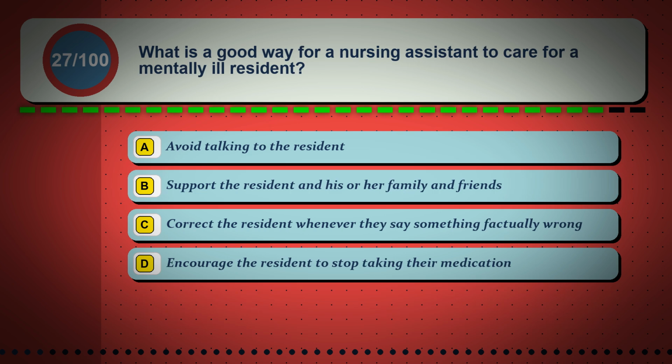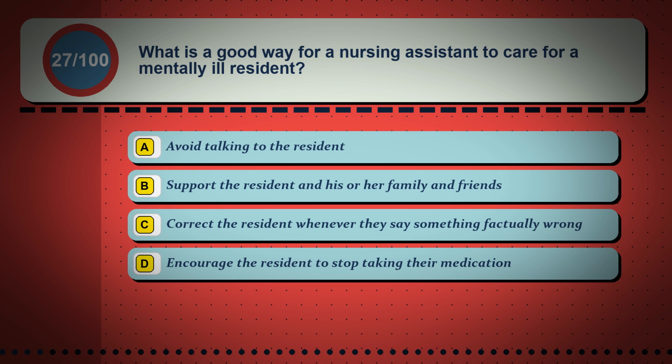Question 27. What is a good way for a nursing assistant to care for a mentally ill resident? Option A. Avoid talking to the resident. Option B. Support the resident and his or her family and friends. Option C. Correct the resident whenever they say something factually wrong. Option D. Encourage the resident to stop taking their medication.